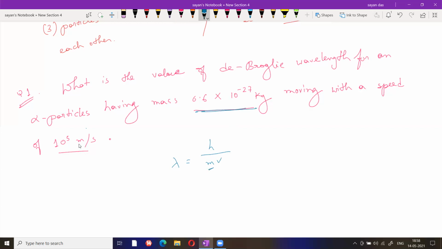Solve it. Okay, I am changing meter to centimeter a little bit. That means this type of question can arise in JEE Mains. Look, in this case, velocity is given in centimeter per second, so you have to convert centimeter to meter. Unit is very, very important here. This one is kg, that means SI unit. The h value you are putting is in SI unit. This one is a CGS unit. You have to convert CGS unit to SI unit, then you can apply. Solve it quickly and send me the value.